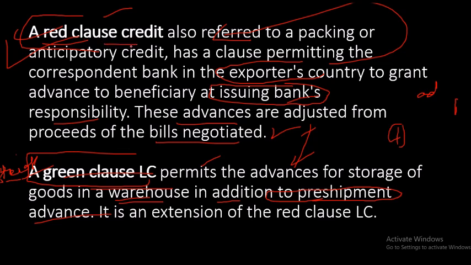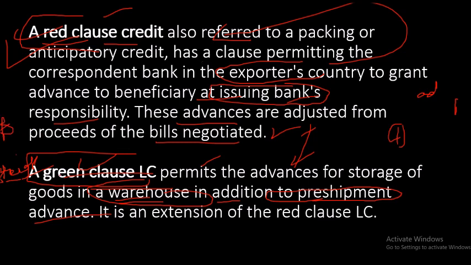If this thing is mentioned in the LC, then only they are going to make payment. If nothing is mentioned in the LC, then they are not going to make payment in future also. So it should be mentioned in the LC in the starting itself that I need some advance, and later on also I need some money, before shipment, for the warehouse. The main important keyword is warehouse: advance for storage in a warehouse is green clause, and advance before shipment, or in the starting, for manufacture of pens, that is before manufacture of pens, is red clause.